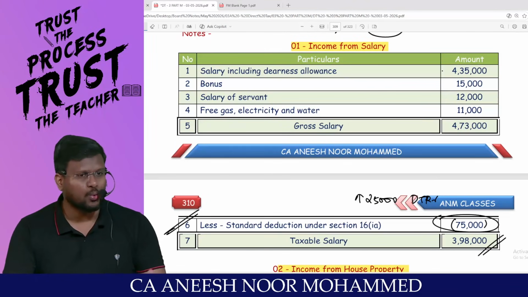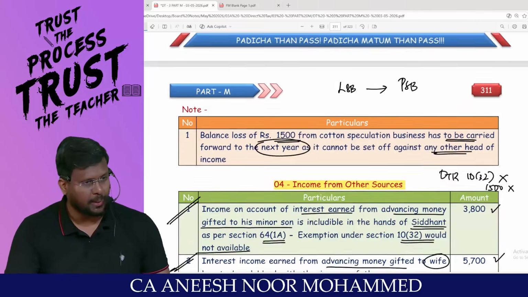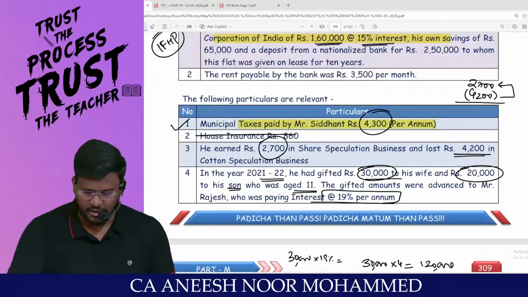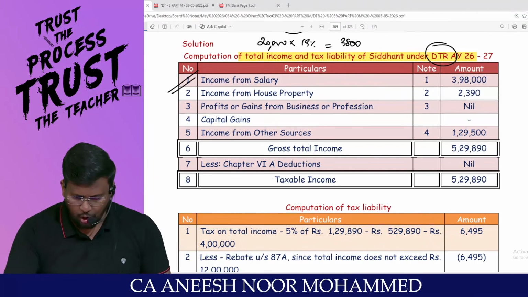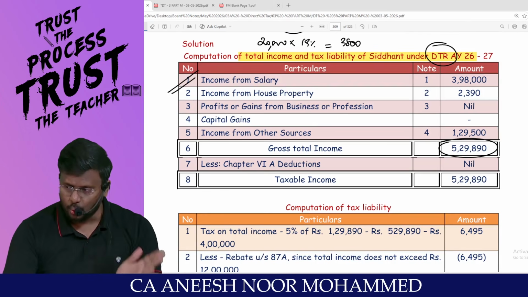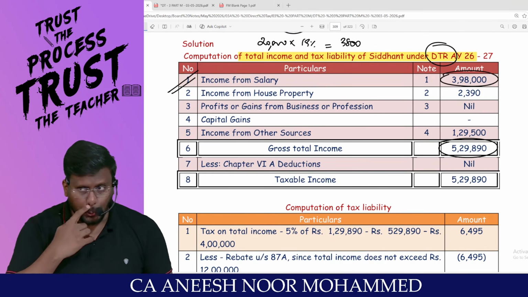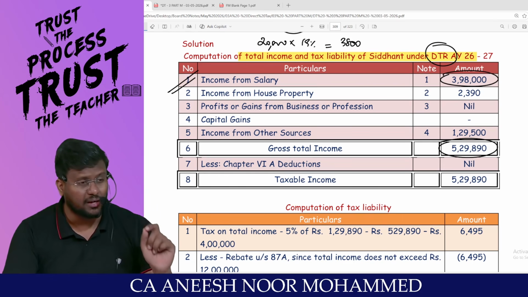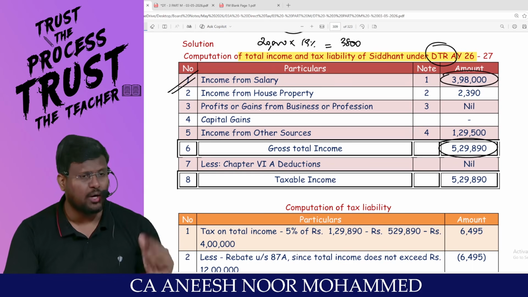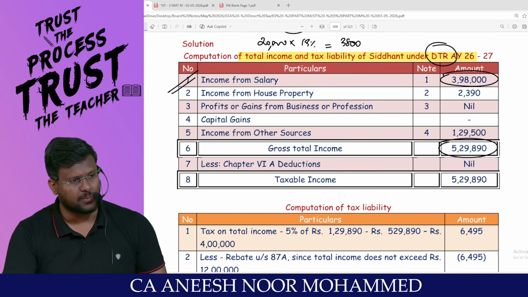Now, I'm going to calculate the tax liability under the optional tax regime. No need to rework everything. My dear lovable students, I will start with the gross total income as per the default tax regime. If you see, this is the gross total income as per the default tax regime, 5,29,890. Then I will correct only the differences. In the sense, this salary has been computed under the default tax regime after a standard deduction of 75,000. But under the optional tax regime, only how much is allowed? 50,000 is allowed. So extra, how much has been reduced? 25,000.